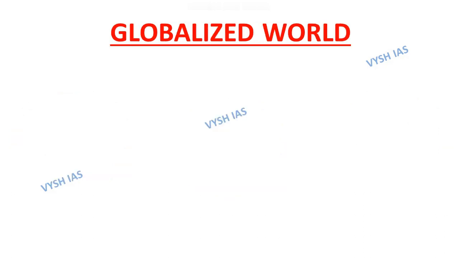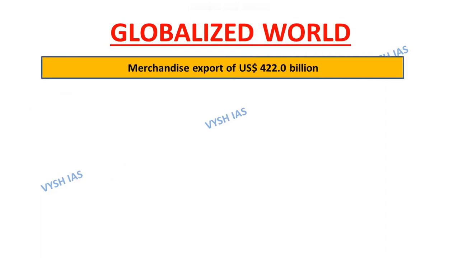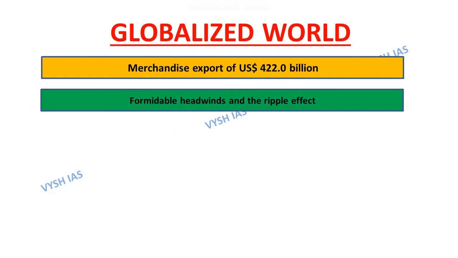Next topic is the globalized world. India achieved an all-time high annual merchandise export of USD 422 billion in financial year 22. However, the global economy has started facing formidable headwinds, and the ripple effect of the global trade slowdown has started reflecting in India's merchandise export growth, wherein moderation in pace is observed in 2022.